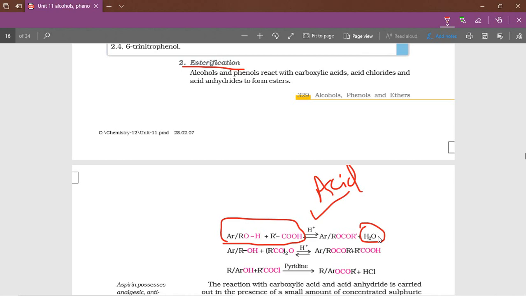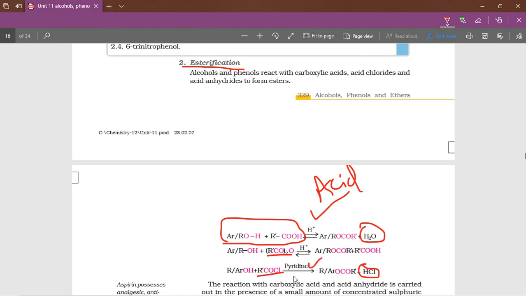So here two more reactions are there. This alcohol reacts with acetic anhydride or any acid anhydride, or acid chloride, also producing ester. Then the byproducts are carboxylic acid and HCl. So to neutralize this HCl, we are using pyridine here.